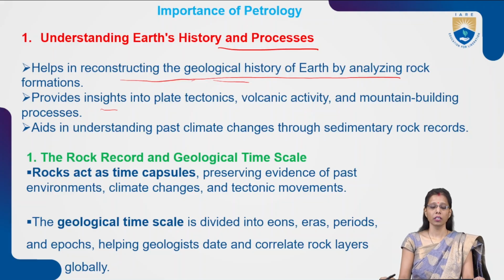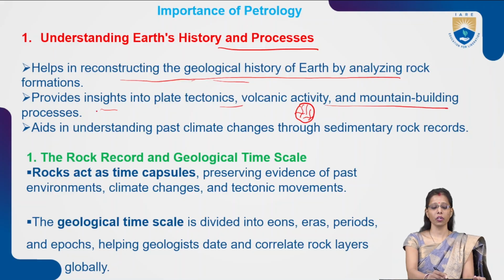Now what is plate tectonics? Our earth is now looking like this. Before, it was not like that. It was a single continent, and in the continent we have different plate boundaries. These boundaries keep moving at a speed of about 10 centimeters per year, and once they collide with each other, natural disasters suddenly occur, like earthquakes, volcanoes or tsunamis. So it provides insight into plate tectonics, volcanic activity, and mountain building processes.